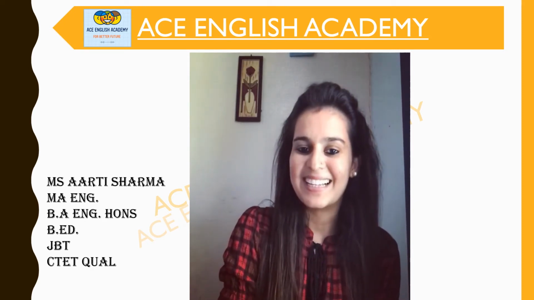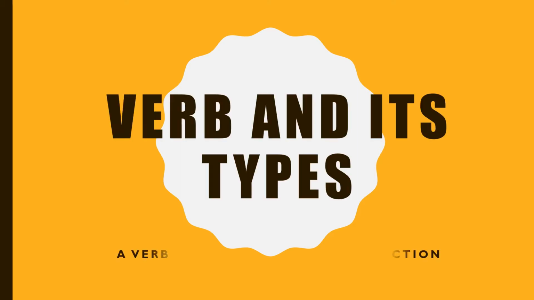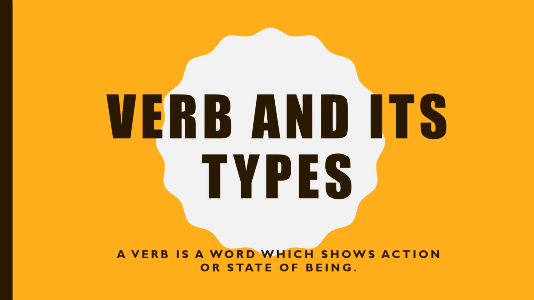So let's start yet another parts of speech video on verb and its types. As we have discussed the parts of speech and nouns and its types in detail, let's discuss the verb. What is a verb? A verb is a word which shows action or a state of being. So let's see where and how we use a verb in a sentence.